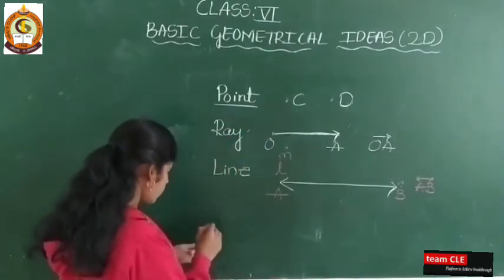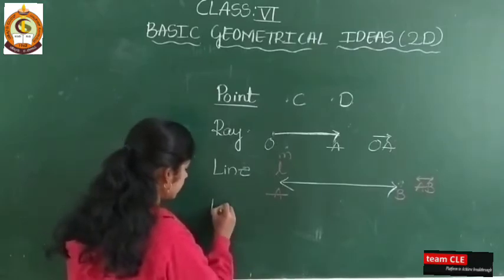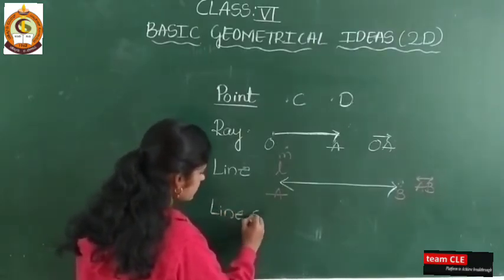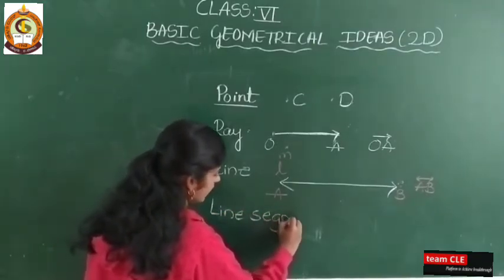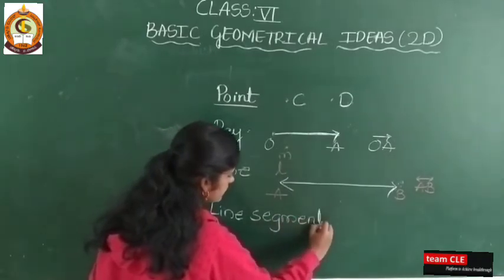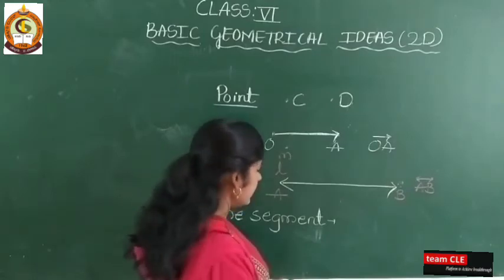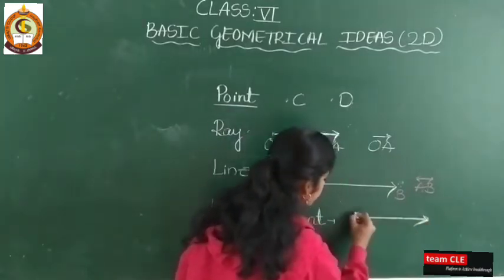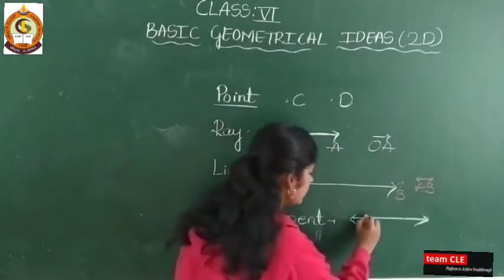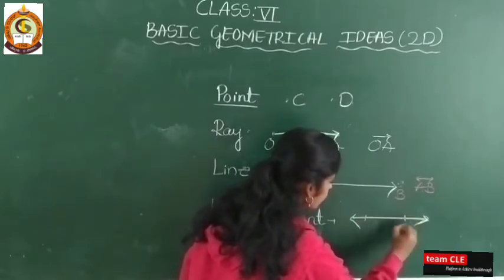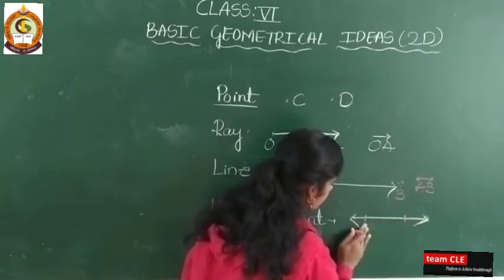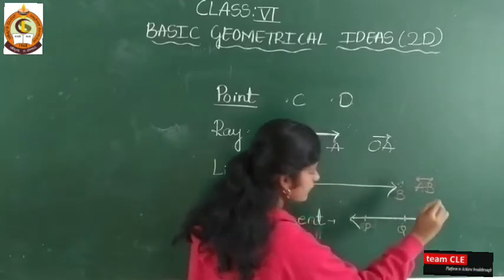Here one more concept will come, and that is line segment. Then what is this line segment? A line segment means it is a part of a line, and it has two end points. So here PQ is the line segment.